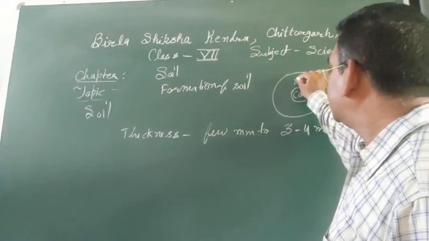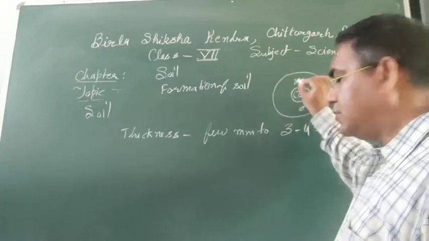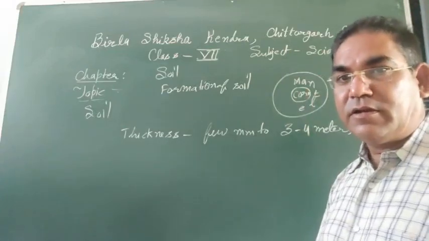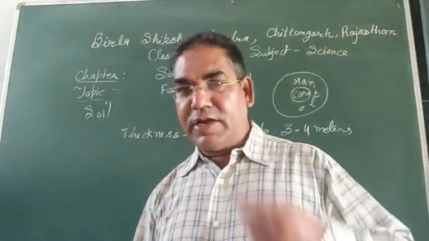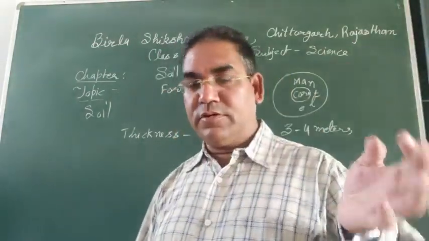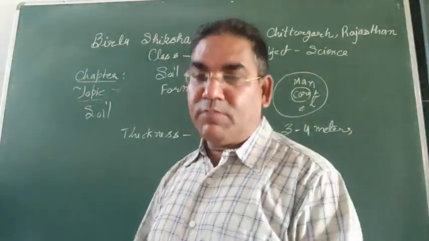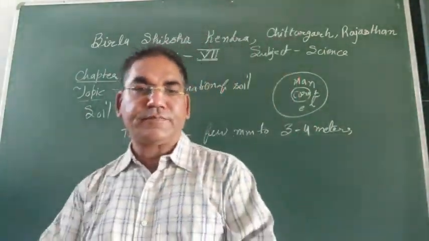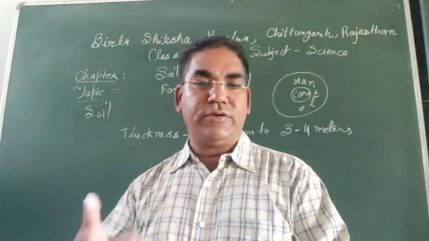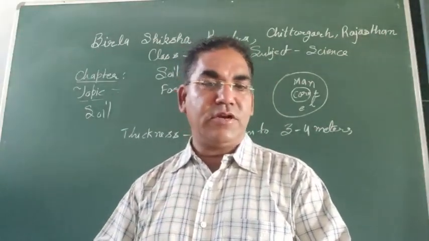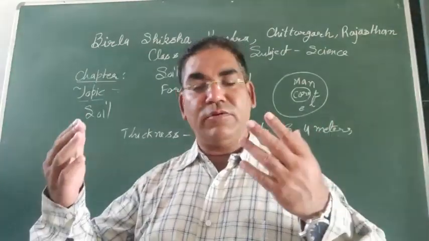Second one is the mantle, and the third part is the earth crust. There are three regions: core, mantle, and earth crust. The uppermost layer of the earth crust is called soil.